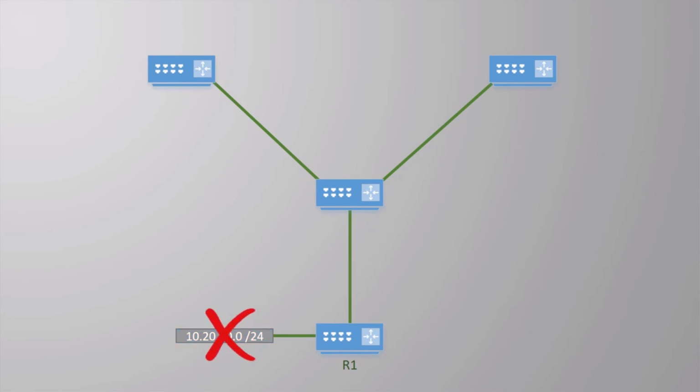R1 will now want to advertise that this network is gone, so other routers can remove this path from their routing tables. To do this, it sends a network update that marks this route as unreachable. The way this is done depends on the routing protocol. RIP has a hop count as a metric. The maximum hop count RIP will allow is 15.